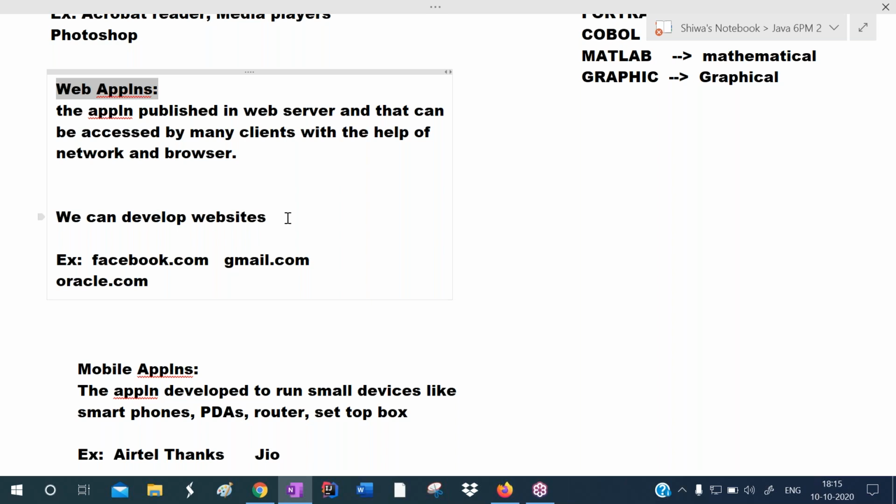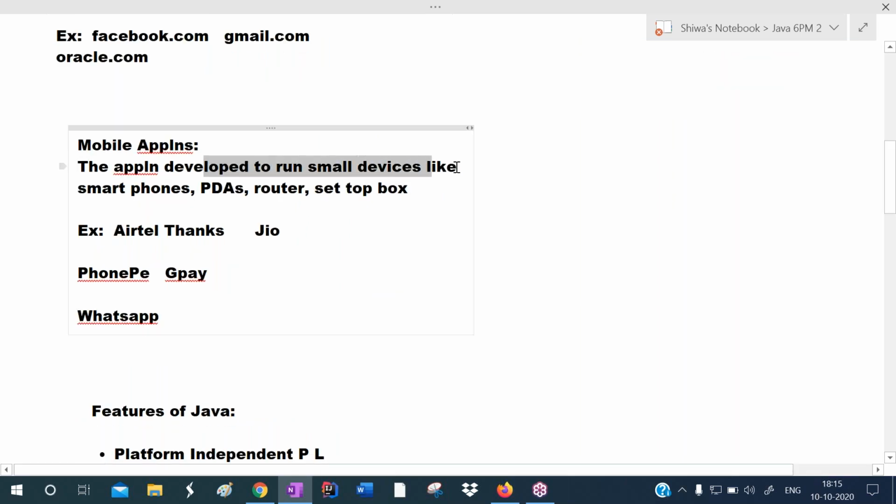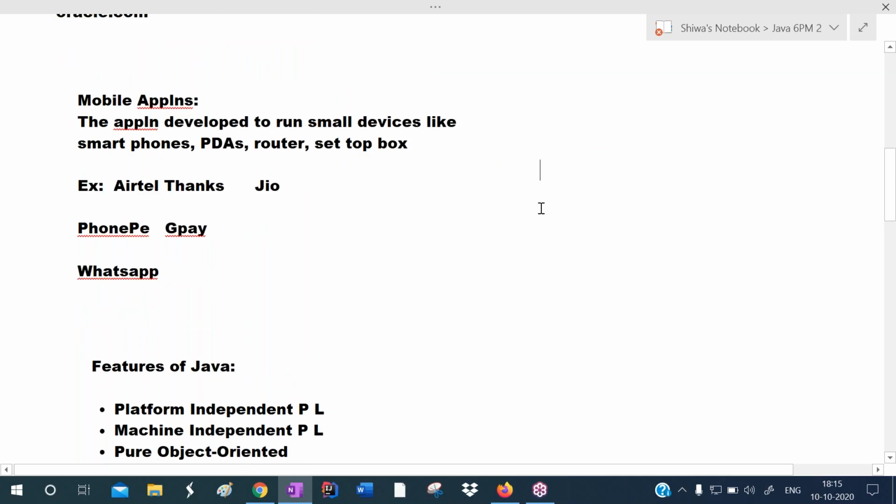We can develop web applications and we can also develop mobile applications. Mobile applications means applications developed to run in small devices, like smartphones, tabs, routers, set-top boxes. In such devices, we can run our Java applications. Such applications are called mobile applications. Regularly we use several apps on our mobile, like PhonePe, GPay, Paytm, WhatsApp. These are mobile applications.